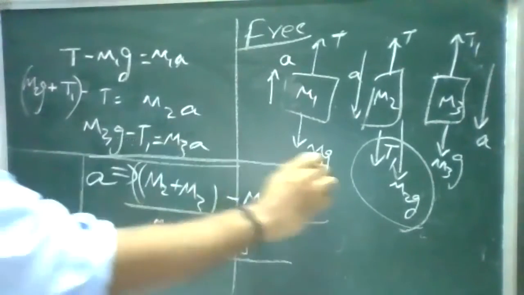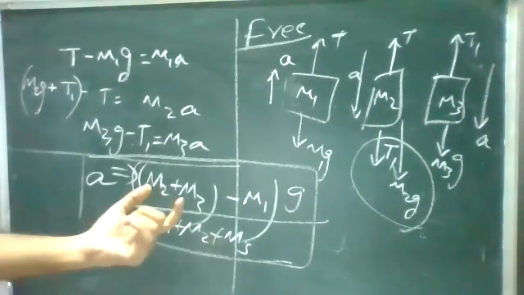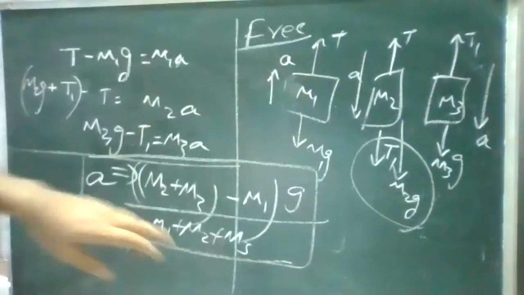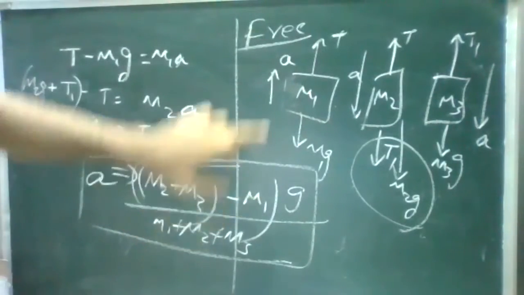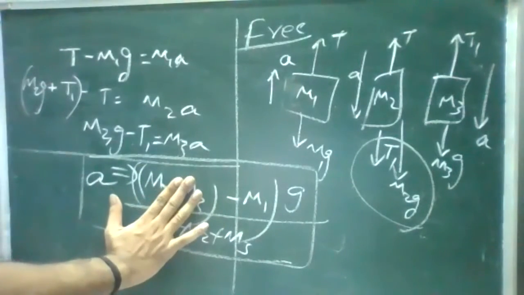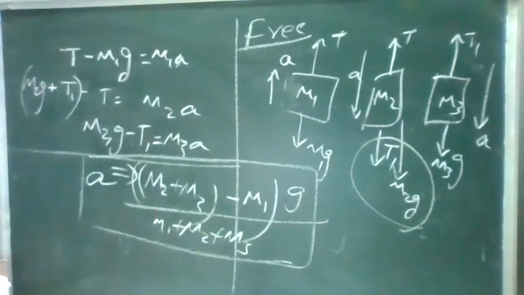Minus m1 into g by m1 plus m2 plus m3. Earlier we have seen two masses, now it is three masses. So the two masses m2 and m3 are both moving in the downward direction, the acceleration is also downward, so it is positive. Opposite to it is m1, which is negative. It was moving in the upward direction. If it is two masses, it is nothing but m2 minus m1. If it is four masses, m2 plus m3 plus m4 minus m1. Depends. Okay, so now we got the acceleration. Can you find the tensions T and T1?